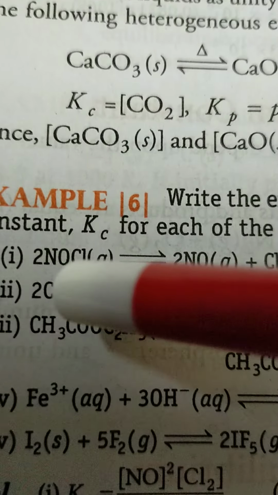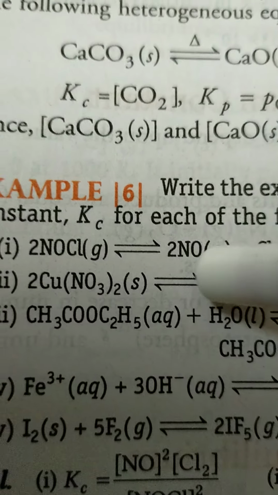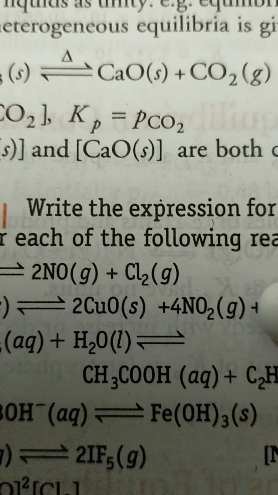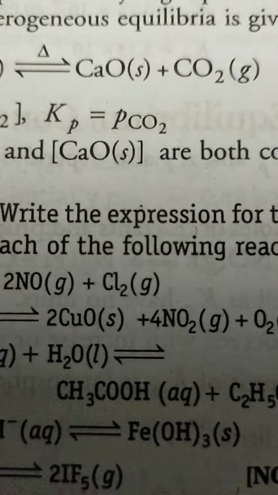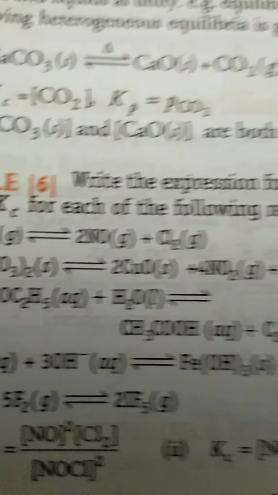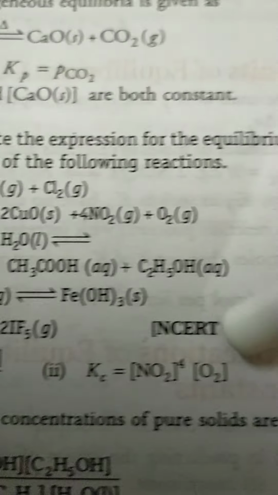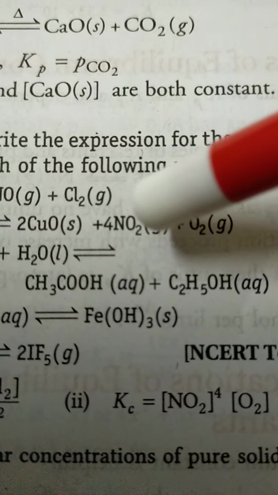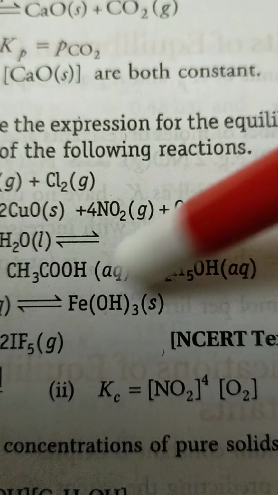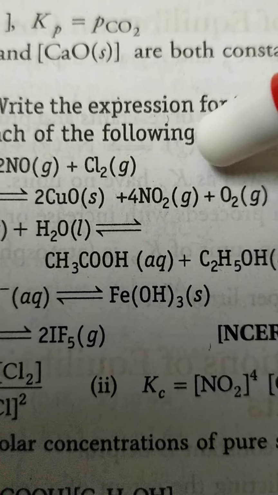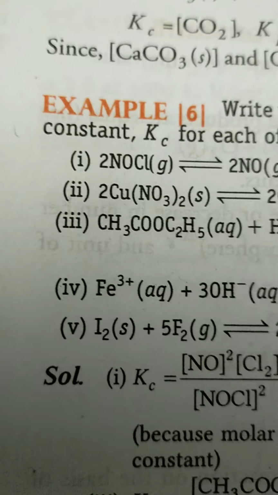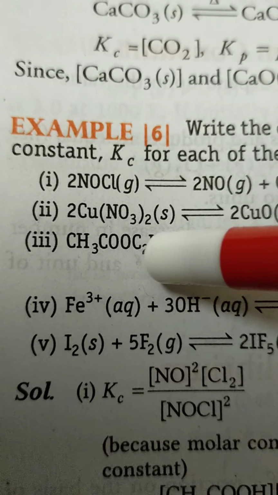Look at the next equation, 2Cu(NO3)2. It is in solid state. CuO is also in solid state. Only NO2 is present in gaseous state and oxygen is present in gaseous state. Then how do we write the Kc for this given equation? So the Kc for the given equation is [NO2]^4 into [O2].